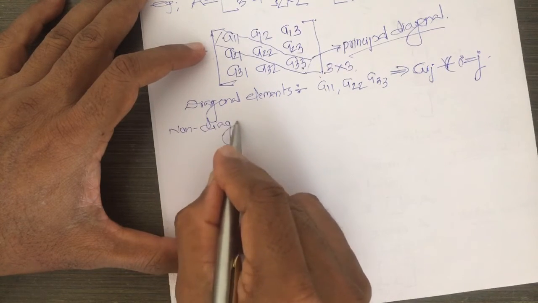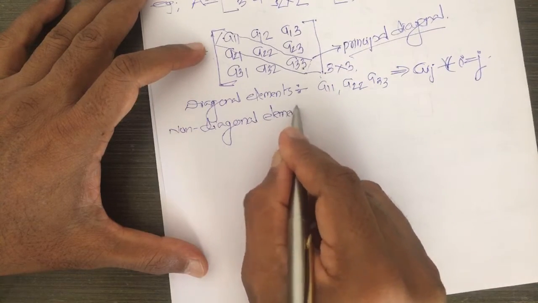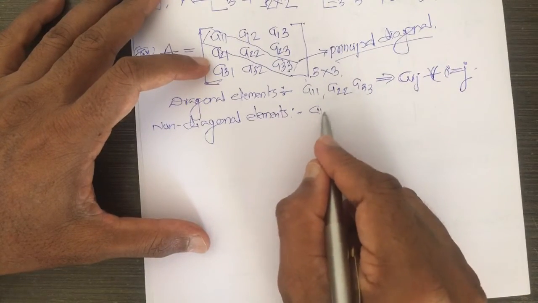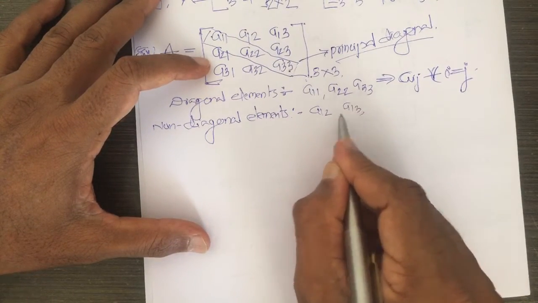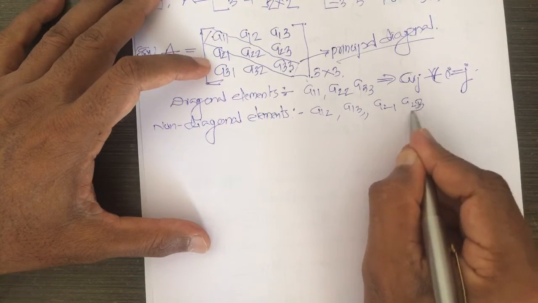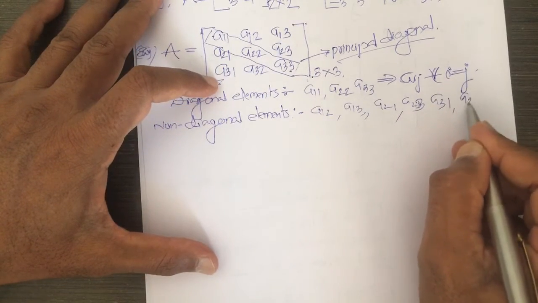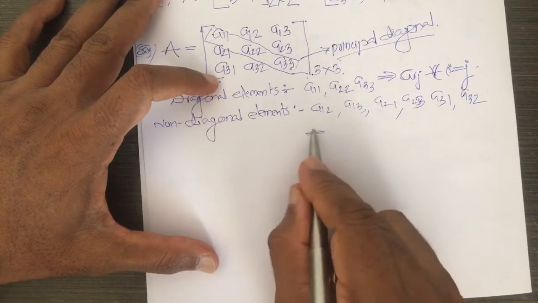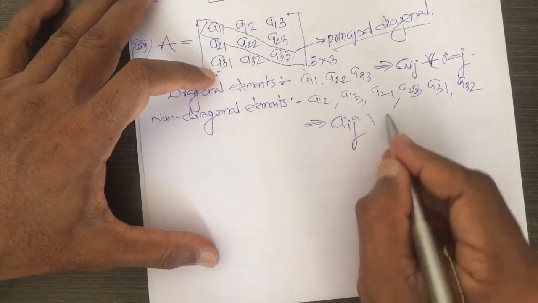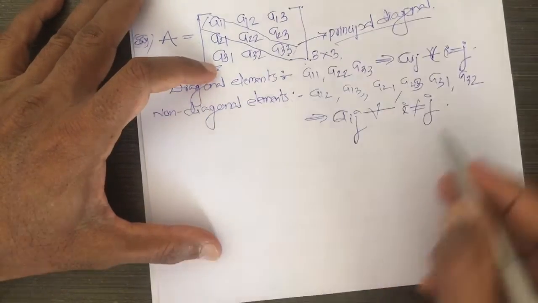So, what are the non-diagonal elements? I write that as A12, A13, A21, A23, next is A31 and lastly A32. So, this implies Aij for all i not equal to j.